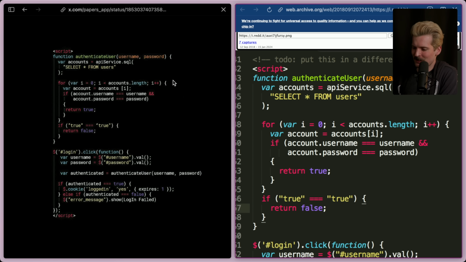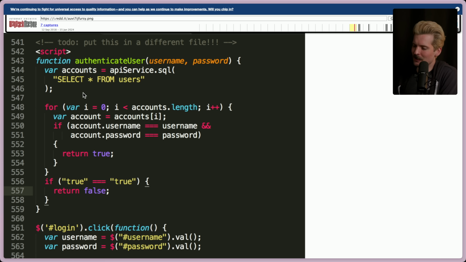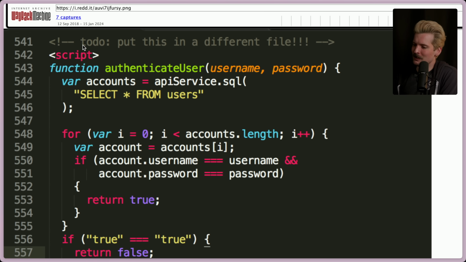But first, we should break down the code itself. So let's go through this one line at a time. First, we have put this in a different file. On line 541 in Sublime text. Great sign, great starting point.